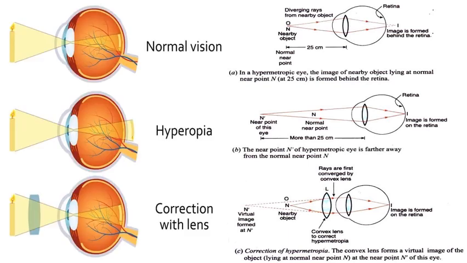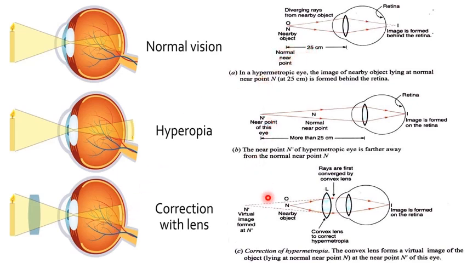So you can see here normal vision, hyperopia vision, that is a person having long-sightedness or farsightedness. The image is formed behind the retina. In normal vision, it will be formed on the retina, you can see here. In case of hypermetropia, which is also called hyperopia, the image is formed behind the retina, and when you use a convex lens, this can be corrected so that the image will be formed on the retina. But how is this possible? How will the convex lens work in this case? Let us learn that now.